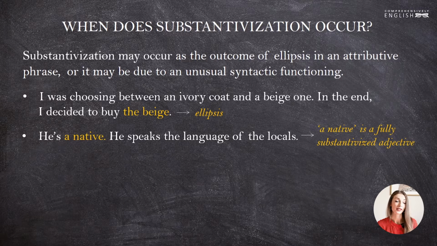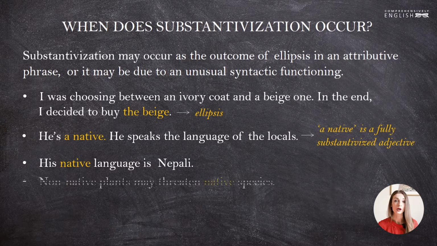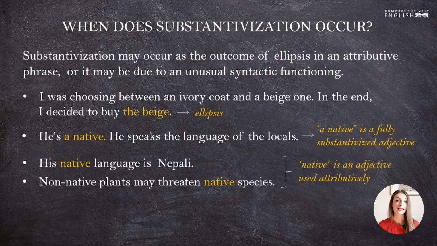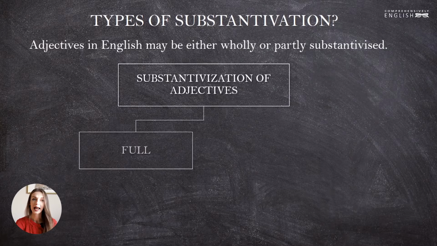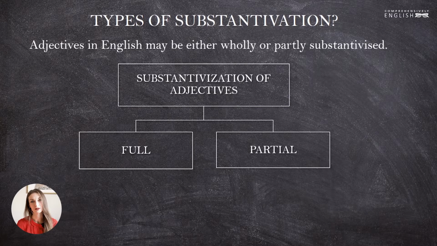Compare this use of the word native to the sentences where it is used as an adjective. His native language is Nepali. Or: non-native plants may threaten native species. In these two sentences, native is used attributively before nouns as a typical adjective. Let's talk about these two types of substantivization in detail. Adjectives in English may be either wholly or partly substantivized. This way we're talking about full and partial substantivization.